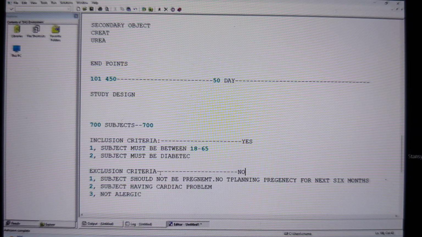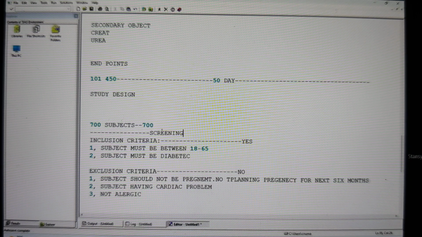By using the inclusion exclusion criteria, we are going to screen the subject, and that means we are collecting the eligibility of the subject, and that process is called screening. If the screening is positive, then we are going to confirm the eligibility and take that subject into the treatment, into our study. If they fail the screening, we are not going to take them. So, how are we going to establish the screening procedure? By using the inclusion exclusion criteria.